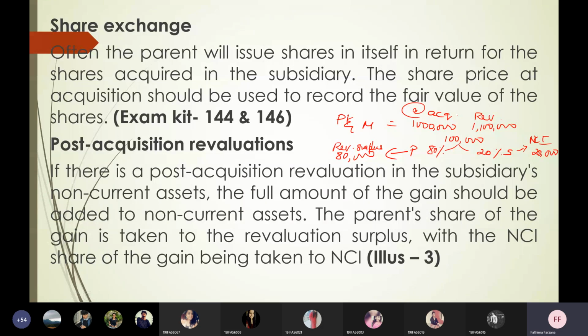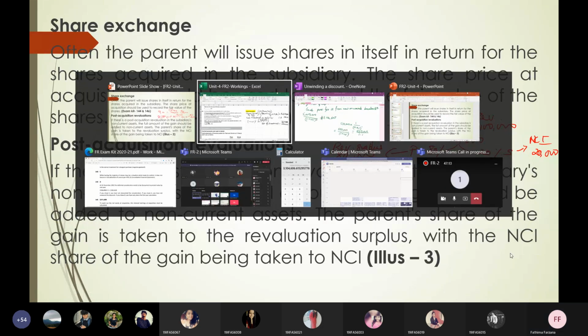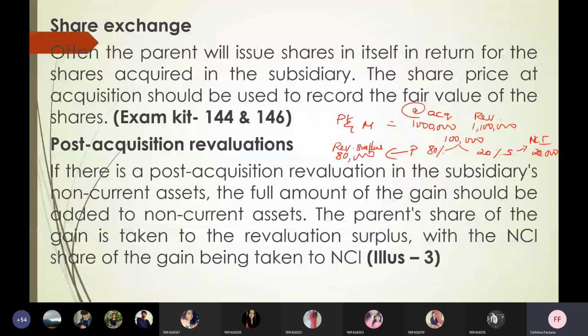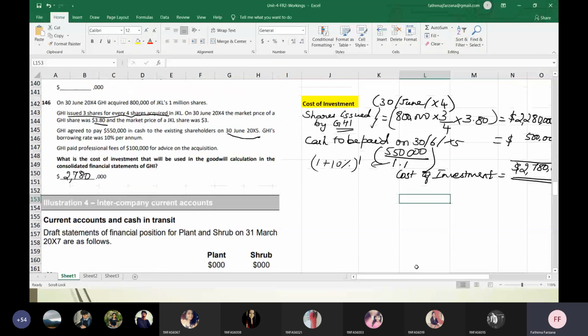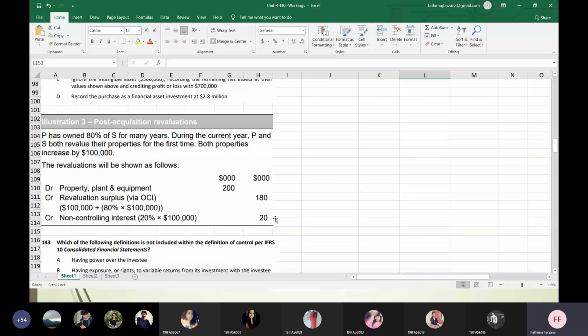Yes, ma'am. Okay, so let us go here. Which problem do I have to do? Yeah, illustration 3. Yes, here. So P has owned 80% of S for many years. During the current year, P and S both revalue their properties for the first time. So after acquisition, this is the first time they are revaluing, both of them.